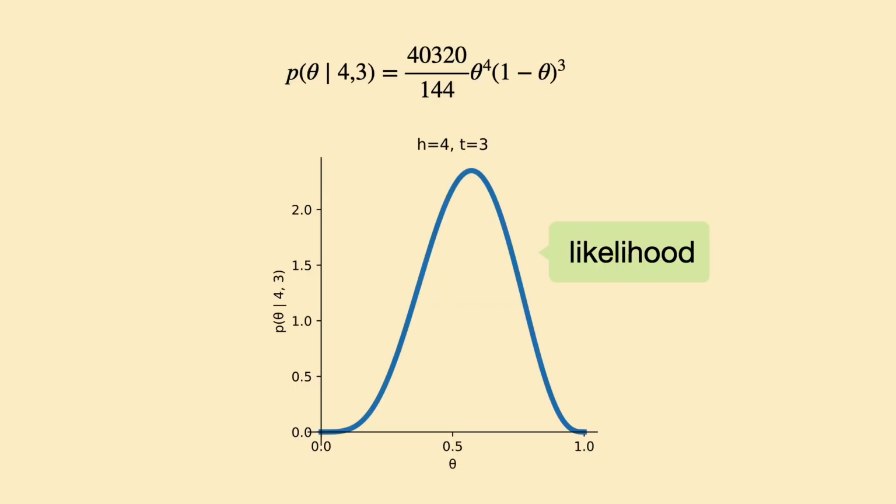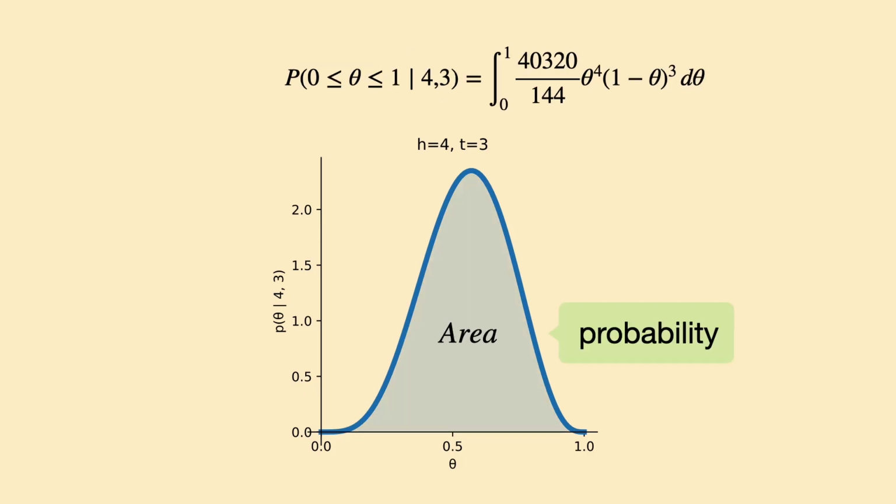We have the probability density function, which gives the likelihood of theta at every possible value. However, the question is ultimately about probability, such as the probability that theta is between 0 and 1, which is the same as asking for the sum of all the likelihood from 0 to 1, or equivalently, the area under the PDF between 0 and 1. We already know the answer must be 1, because total probability must add up to 1. We can also verify that our formula gives 1 by integrating the PDF from 0 to 1.